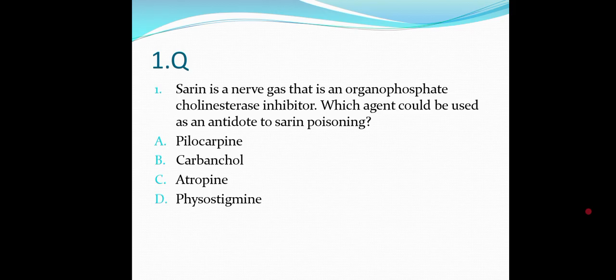So, when there is no metabolism, that is also causing the increase in the acetylcholine level. The organophosphorus compounds are also irreversible inhibitors. So, all of them are increasing the acetylcholine action.